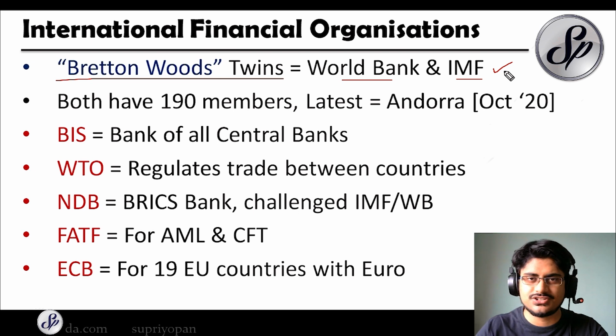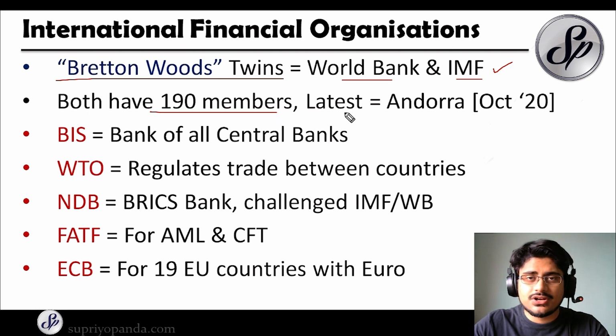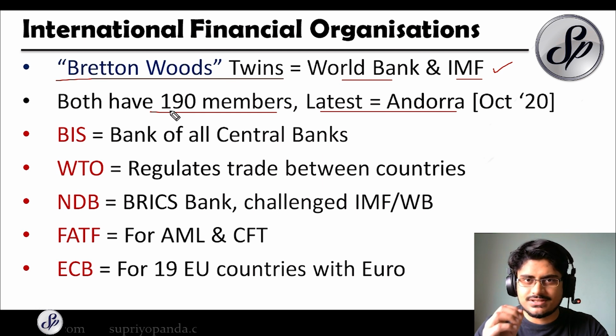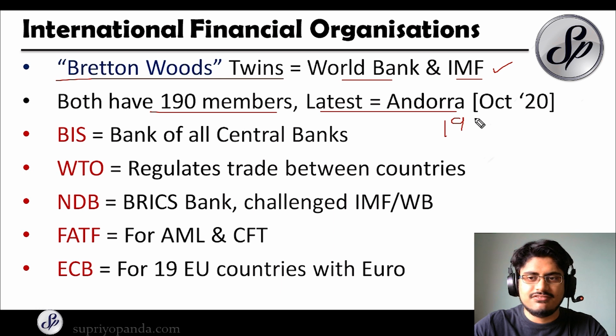So these are the two most important institutions, and both have 190 members, and the latest country to join was the Principality of Andorra, which joined in October of 2020. So right now they have 190 members. And just remember that this Bretton Woods concept started in 1944, right?